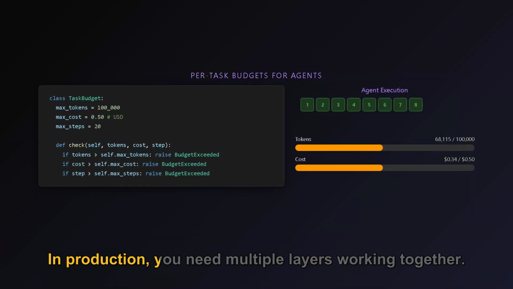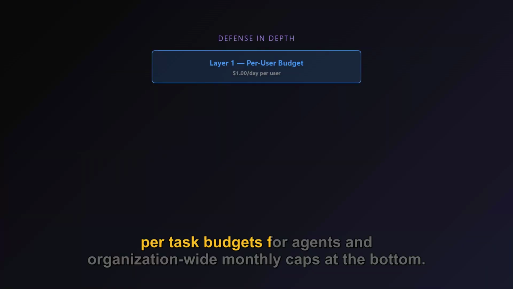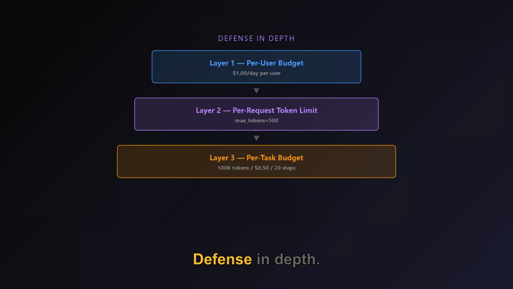In production, you need multiple layers working together. Per-user budgets at the top, per-request token limits in the middle, per-task budgets for agents, and organization-wide monthly caps at the bottom. Defense in depth.